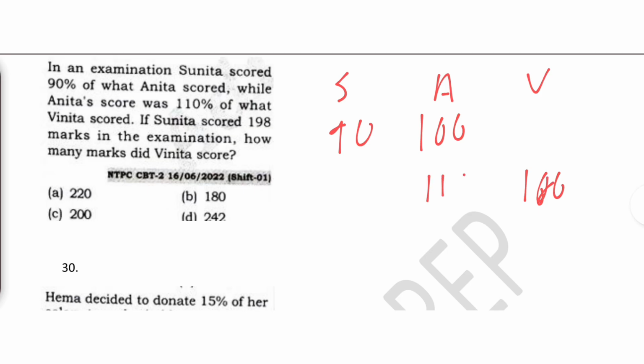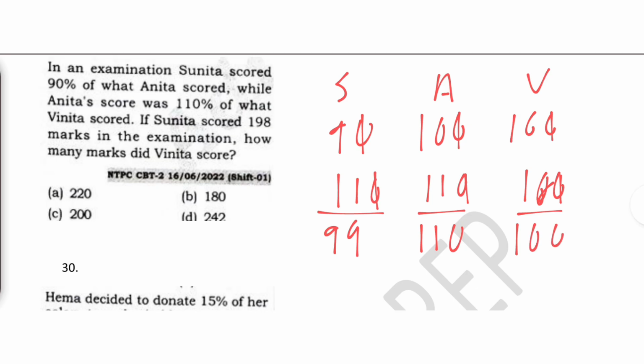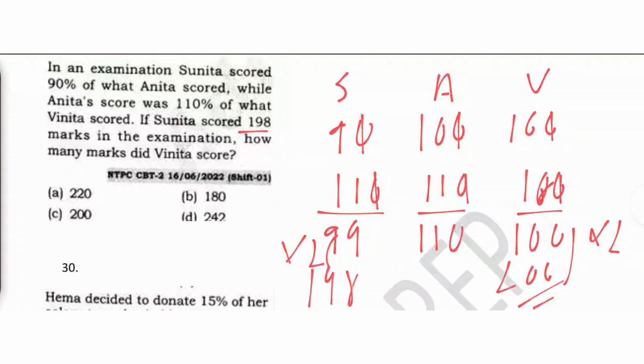Anita scores 110. So we write the same number over here and we write the same number over here. This I will teach you in the ratio method, in the chapter ratio. We can reduce this more. We have zeros, we can cancel the zeros and zeros. What are we left with? 99, 110 and 100. But what we are given, Sunita scored 198. If 99 part is 198, this is into 2. If this is into 2, then this should be into 2, which is 200. So Vinita scored 200 marks. Simple.